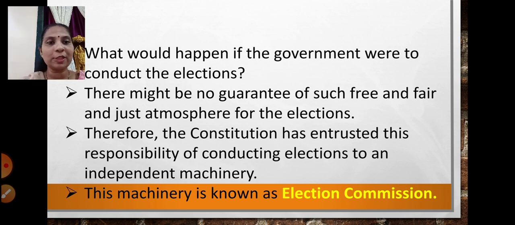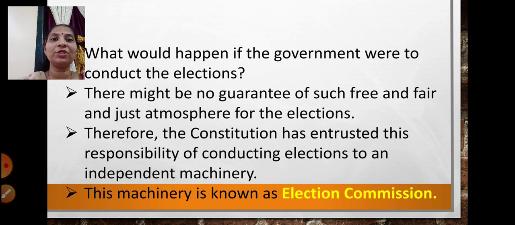Therefore, this responsibility has been given to an independent machinery. Independent machinery means which is not controlled by the government. No particular government will have control over the election commission. That machinery which is established to conduct elections in the states as well as the country is known as the election commission.